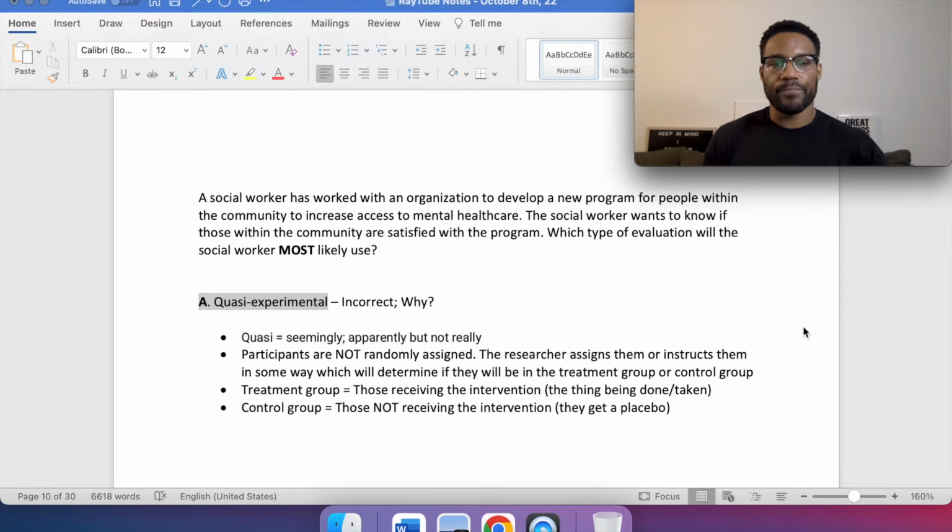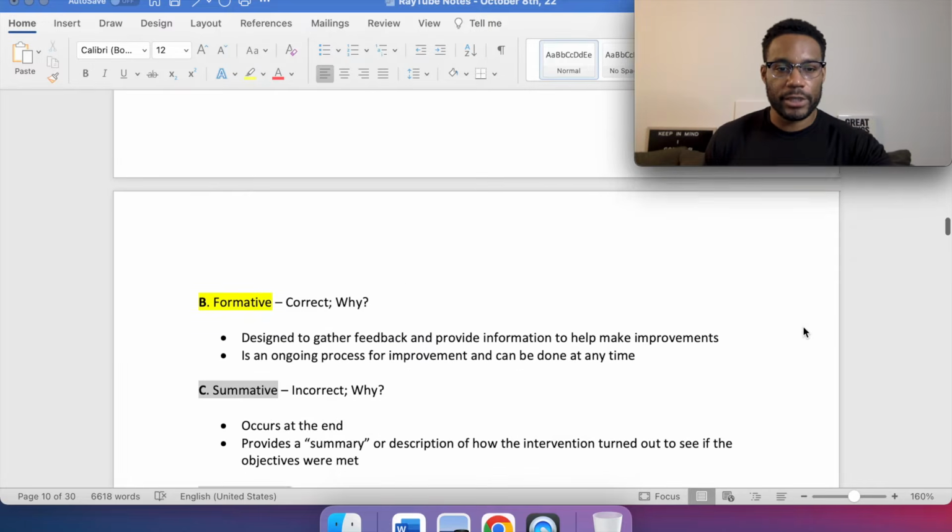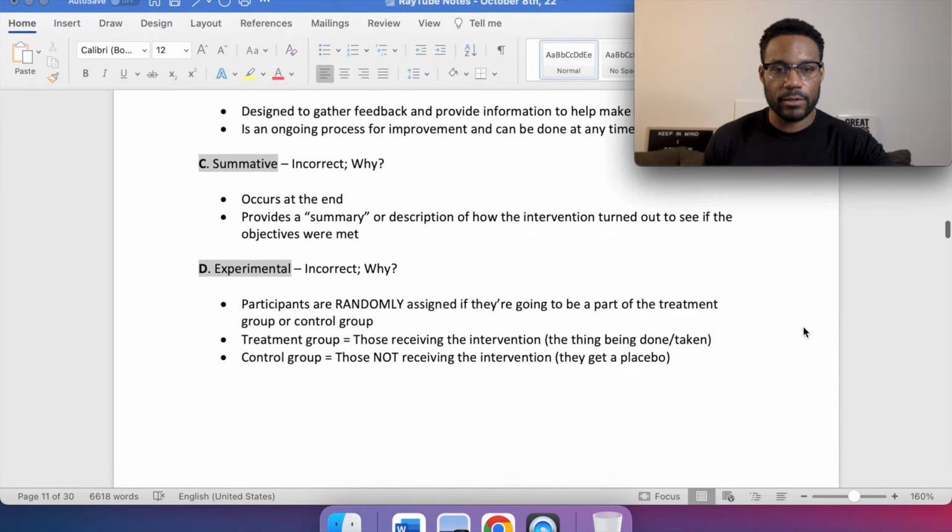With quasi, you're taking a bit more control of it and saying, okay, I'll have this group of people take it and that group of people not take it. But they are similar. That's the main difference. Just jumping a bit to experimental, which is incorrect.